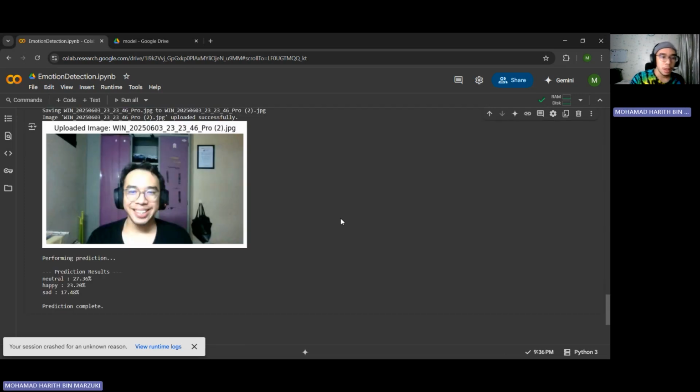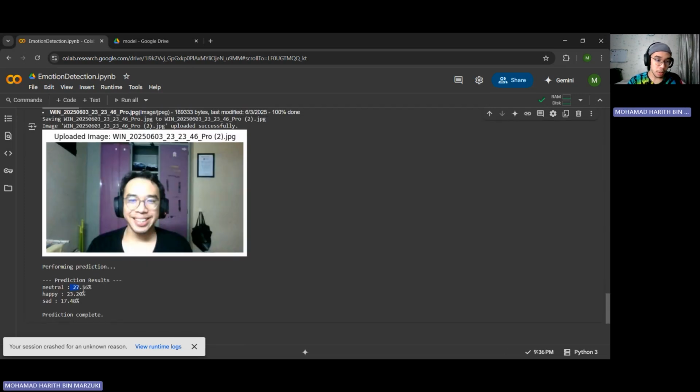As you can see, it gives a higher percentage. However, it gets it wrong. Here it says neutral, but the second one it says happy. So as you can see, increasing the batch size increases its confidence, but it will end up giving wrong answers due to the low epoch size. However, if the epoch size is higher, then it will actually improve.